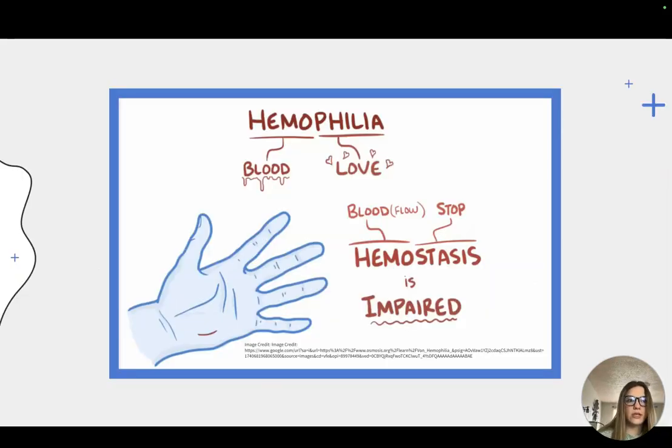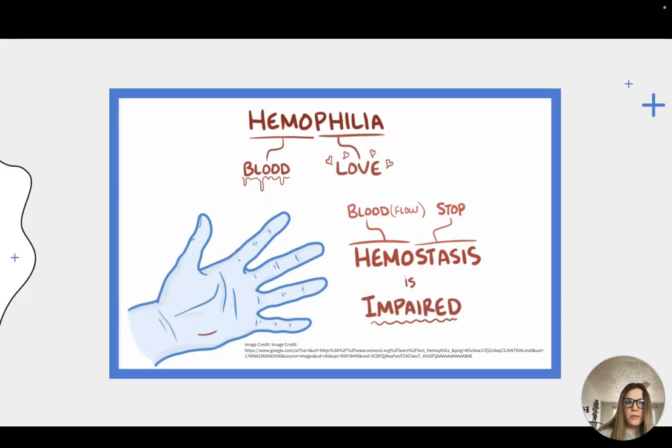Now that we have discussed how blood clotting works, we can discuss the diseases of the coagulation system. Hemophilia is a disorder of the clotting system, and thus individuals with hemophilia typically experience excessive bleeding from small scrapes, bruising, dizziness, and common nosebleeds. The term hemophilia can literally be translated from Latin to English as blood love, meaning that individuals with hemophilia love to bleed. Hemophilia A and B are genetically inherited deficiencies linked to the X chromosome.